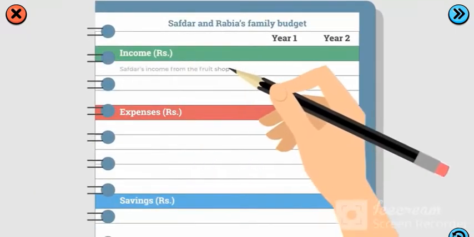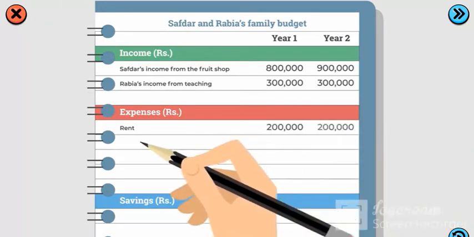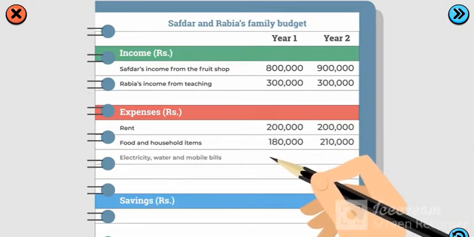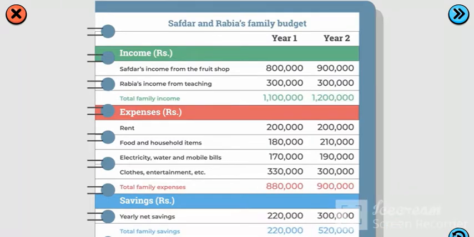To create a budget, first write down your source of income. Second, write down your expenses. The difference between the two gives you the amount you can save.